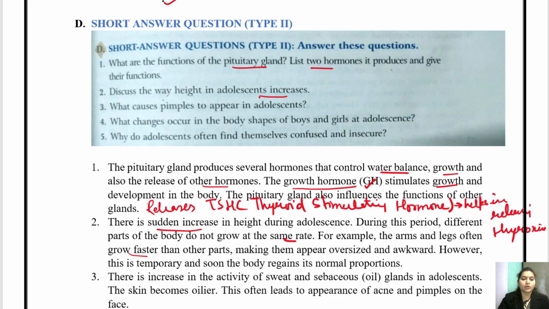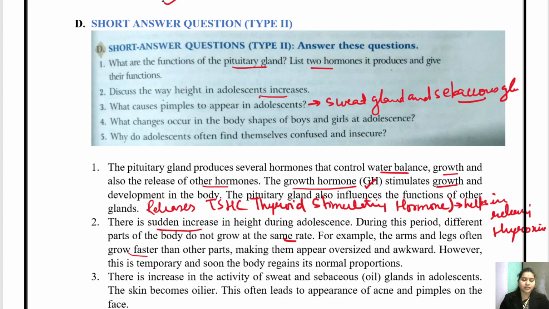Question 3. What causes pimples to appear in adolescence? So it is the sweat gland and the sebaceous gland, that is the oil gland, whose activity increases and the skin becomes oilier, and when the skin becomes oilier, pimples and acne can appear.